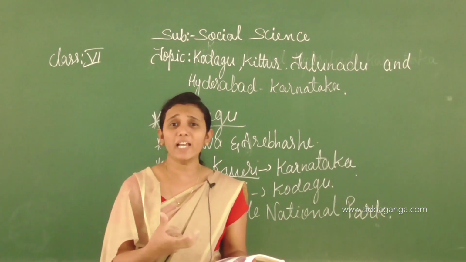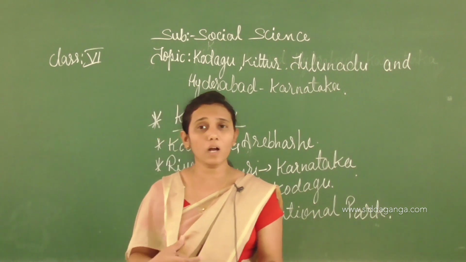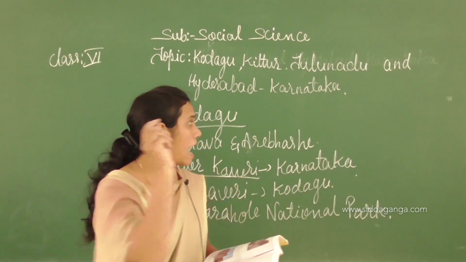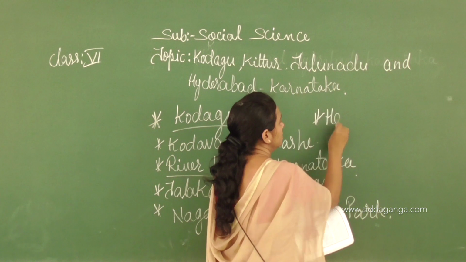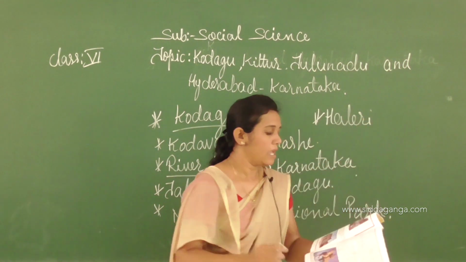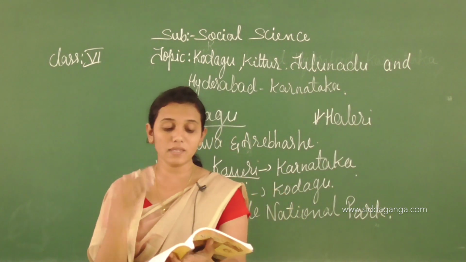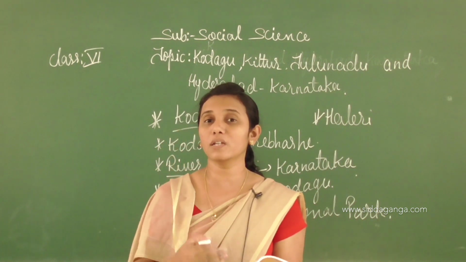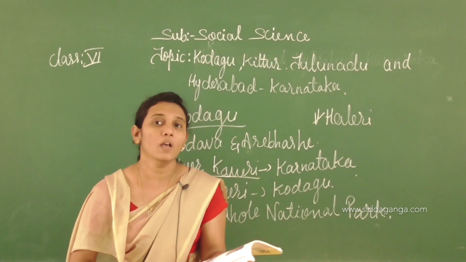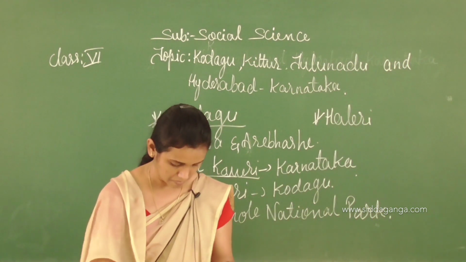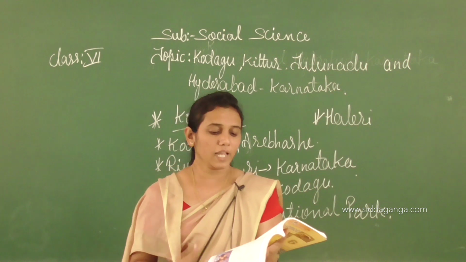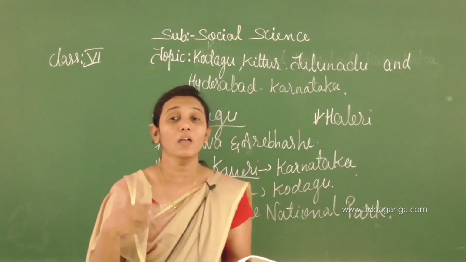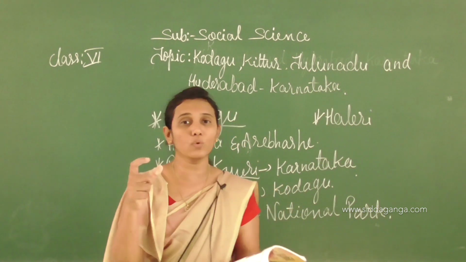Okay, now we talk about the history of Kodagu. Which dynasty ruled here? The Haleri dynasty. Here we see which dynasty, children? Haleri dynasty. It is the major dynasty that ruled in Kodagu. In the beginning of the 17th century, which dynasty ruled here, children? Haleri dynasty ruled in Kodagu.